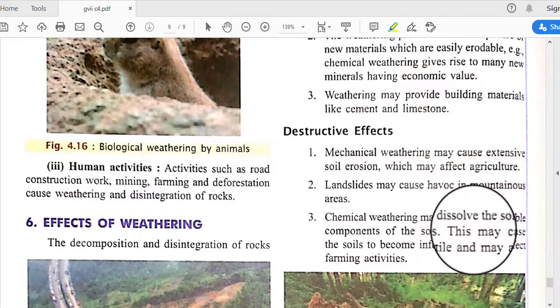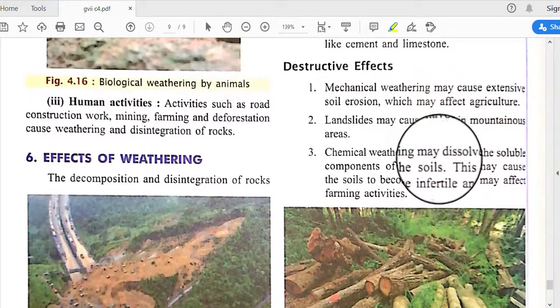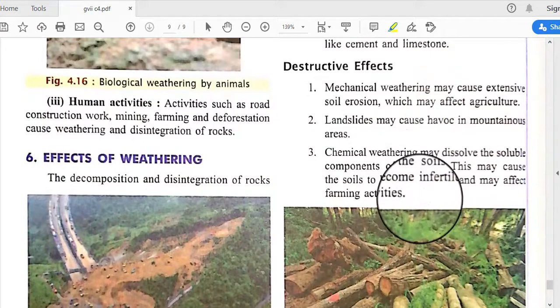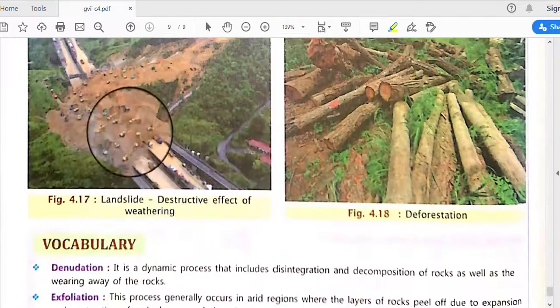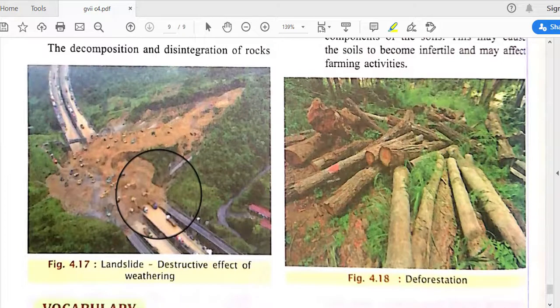Chemical weathering may dissolve the soluble components of the soil, and this may cause the soil to become infertile and affect farming activities. In this way, with the help of landslides, the destructive effect of weathering can totally damage transport systems.